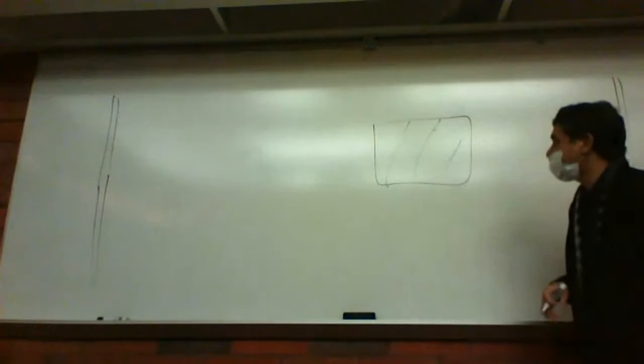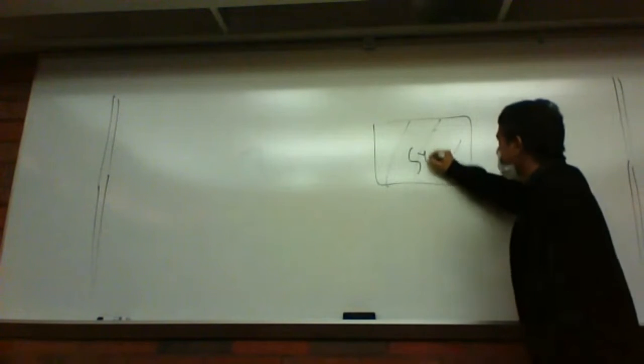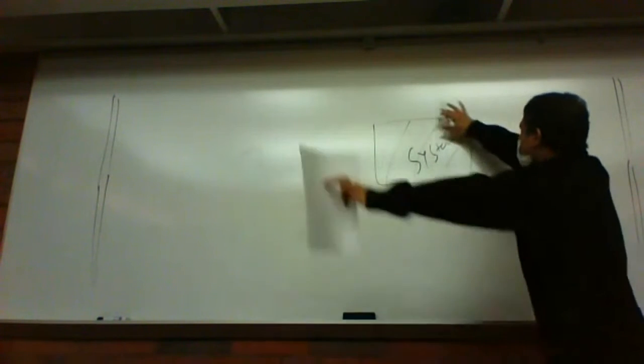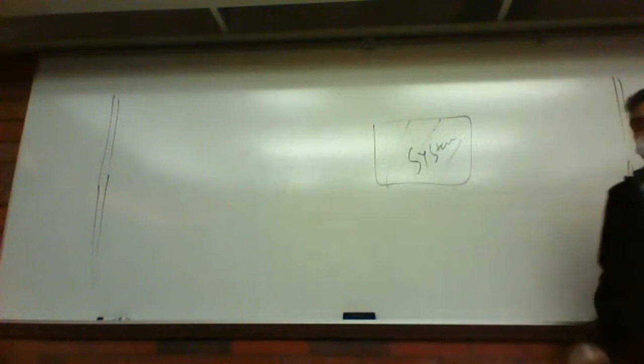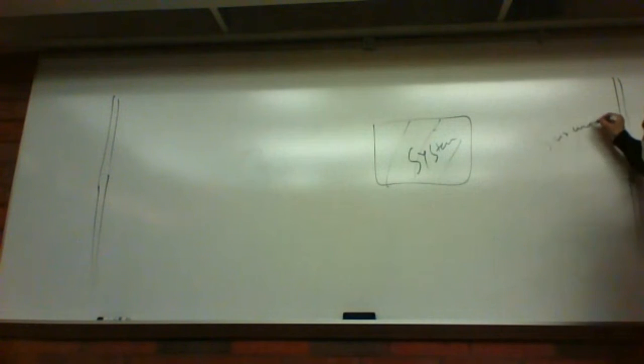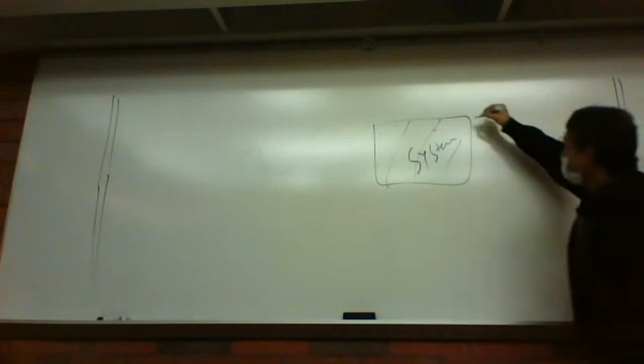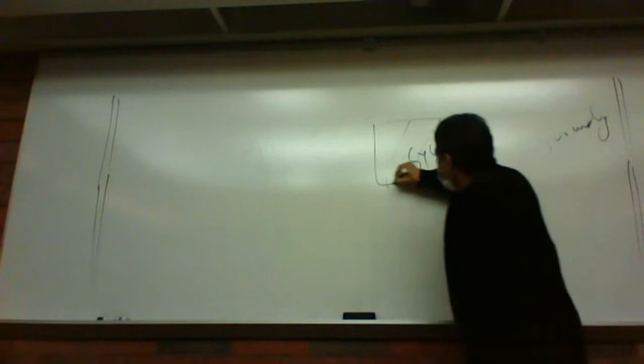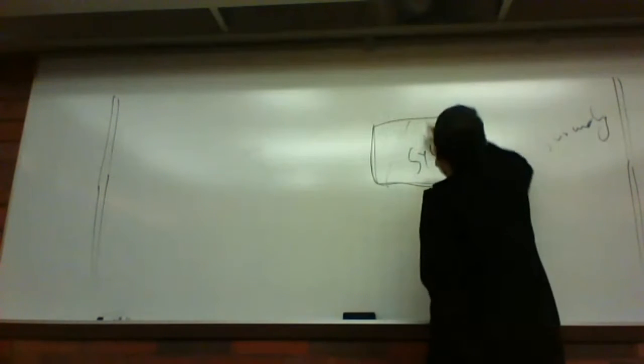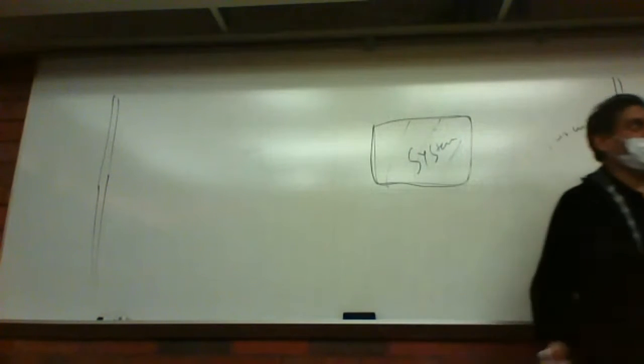Whatever you want to take here and study, that is called the system. Everything outside the system is called the surrounding. The thin line that separates the system from the surrounding is called the boundary.